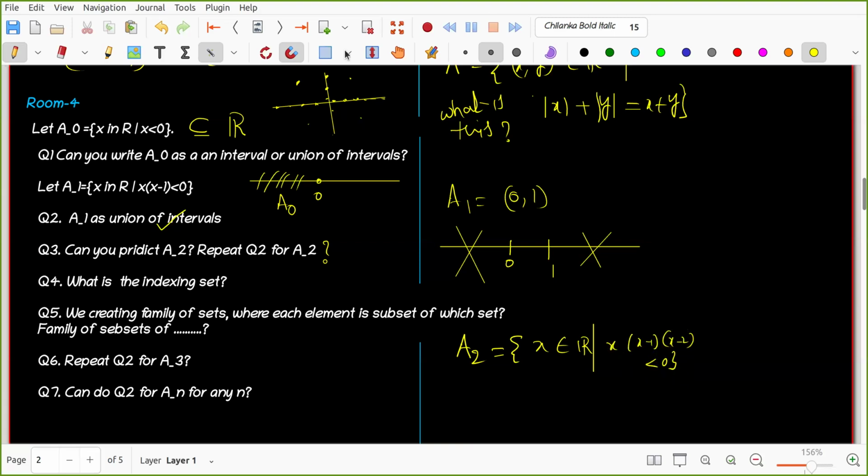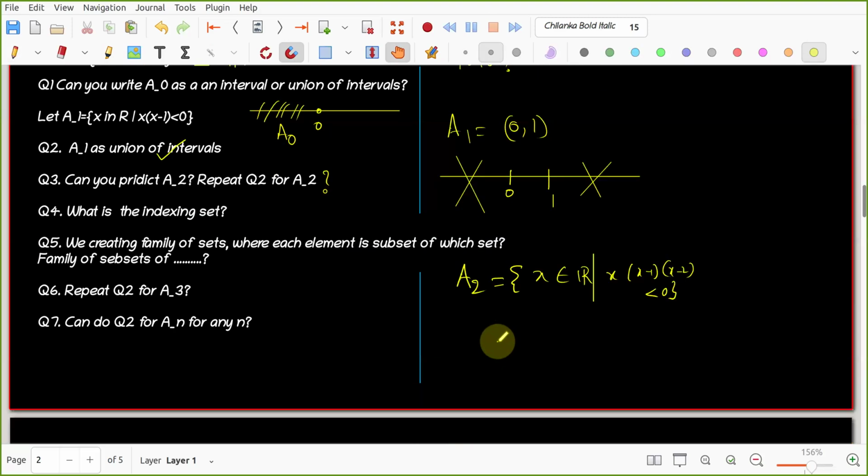Okay, good. So now do you know what this is? Sir, again we draw a line. Yeah, tell me. Sir, we take a real number such that the product of three consecutive numbers, x, x minus 1 and x minus 2, comes as less than 0.